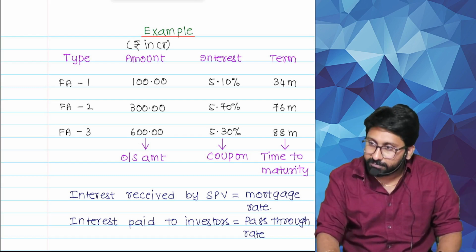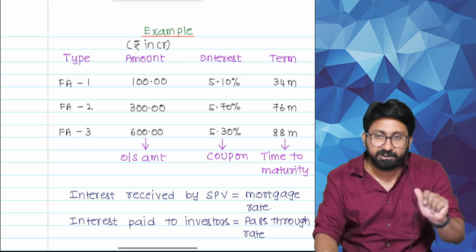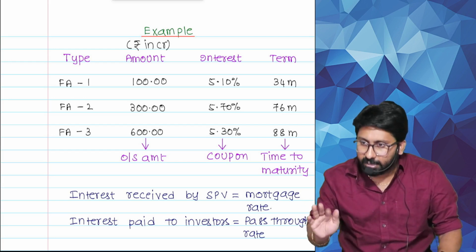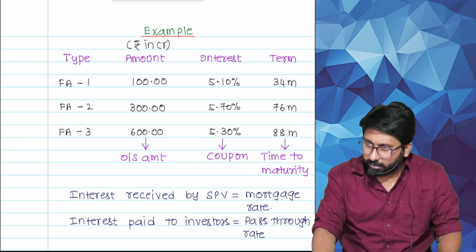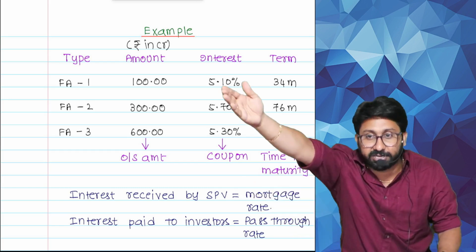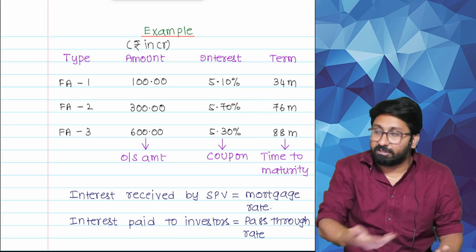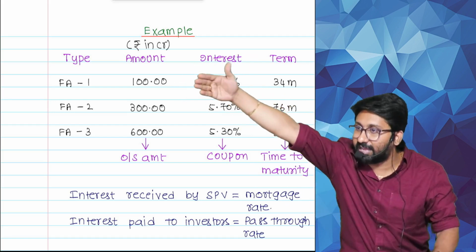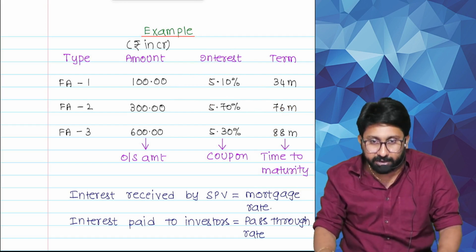Interest, how much? 5.1, 5.7, 5.3. Are all having the same interest or different interest? Reason is risk. High risk, high return. Low risk, low return. Term 34, 76, 88. Higher term, higher risk because uncertainty is more. What we learned in capital investing: when the future is prolonged to a long extent, is risk increasing or decreasing? Increasing. So on the basis of term also, risk will be taken.